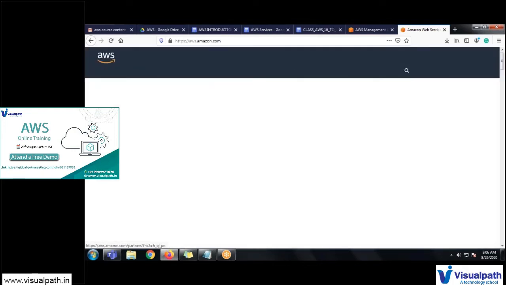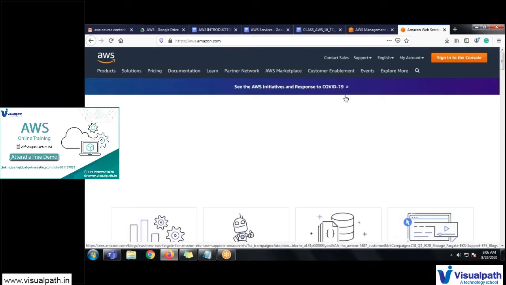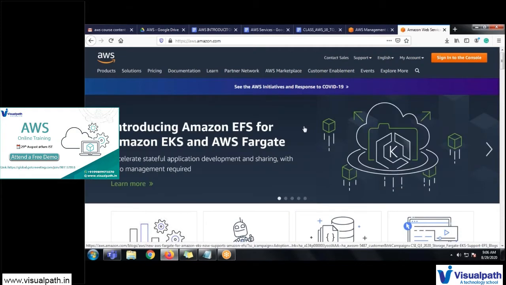Not all the services provided by AWS are free. Only a few services are free in AWS. We will also discuss which services are provided free by AWS for user purposes, and even in the free tier they will charge if you exceed the limit of that particular free service.